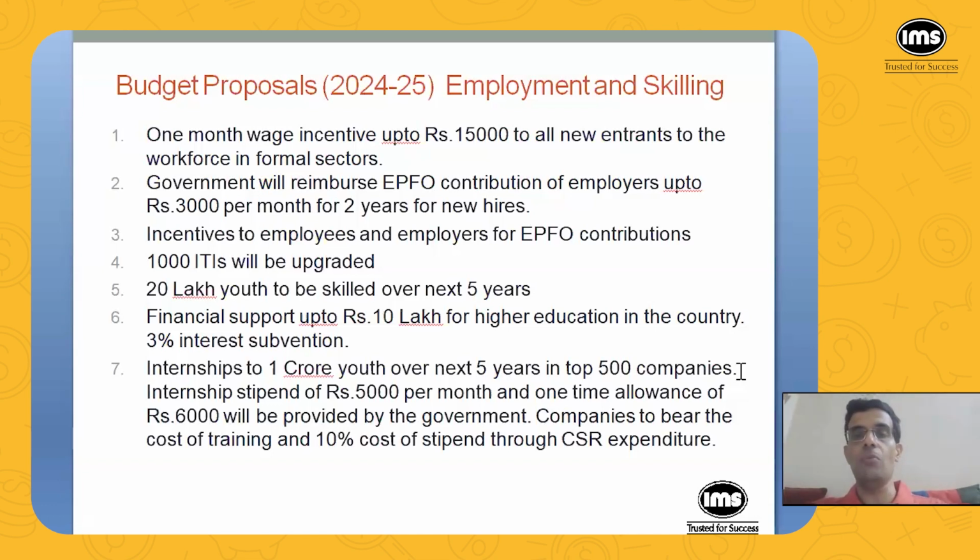expenditure. So what is CSR? Corporate social responsibility. And the companies have to spend 2% of their profit on socially responsible activities. So companies have to spend 10% of cost of stipend and the cost of training of those interns through CSR expenses.